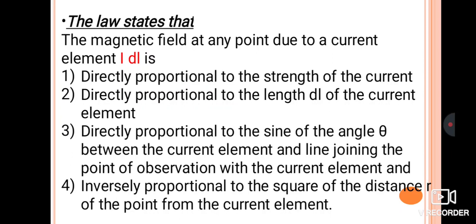This statement we can now write in the form of an equation.